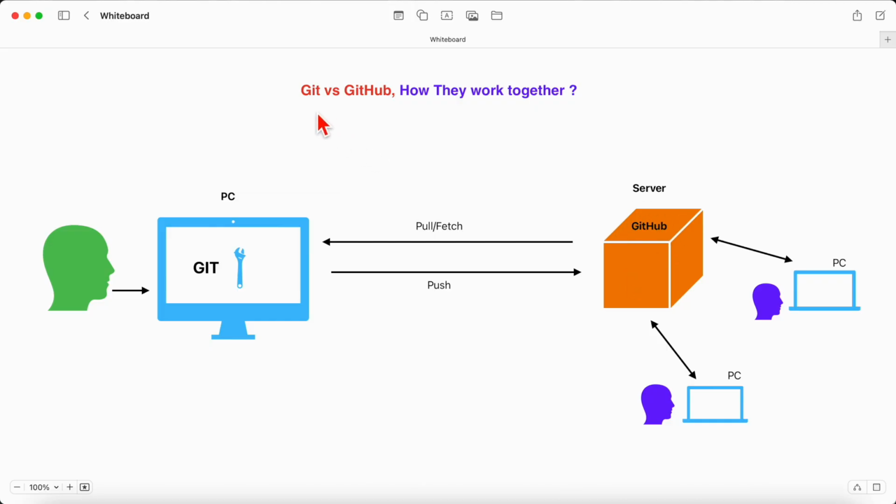So now we have understood the difference between Git and GitHub and how they work together to accomplish the task. We will continue our discussion in the next lecture.